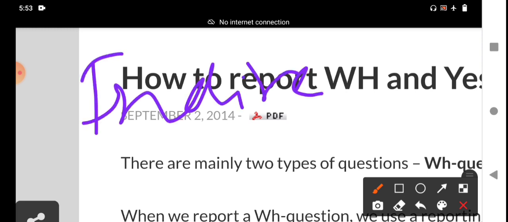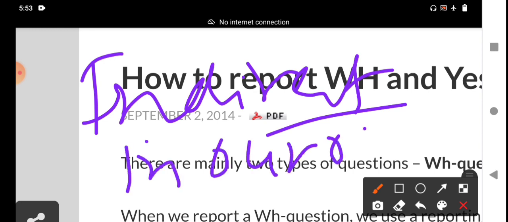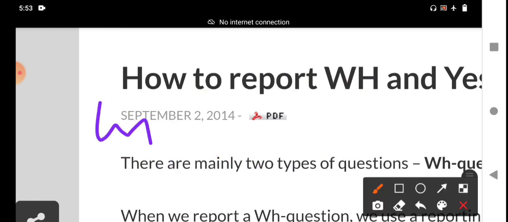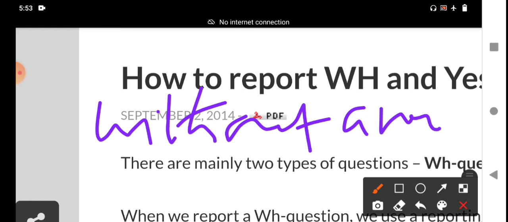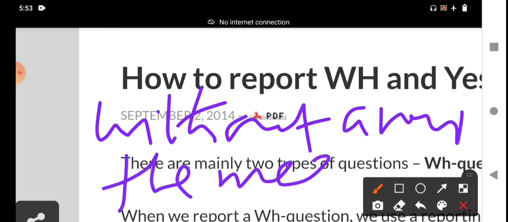Indirect speech is also called indirect narration or indirect discourse. When we report someone else's statement in our own words, without any change in the meaning of the statement, that is indirect speech.